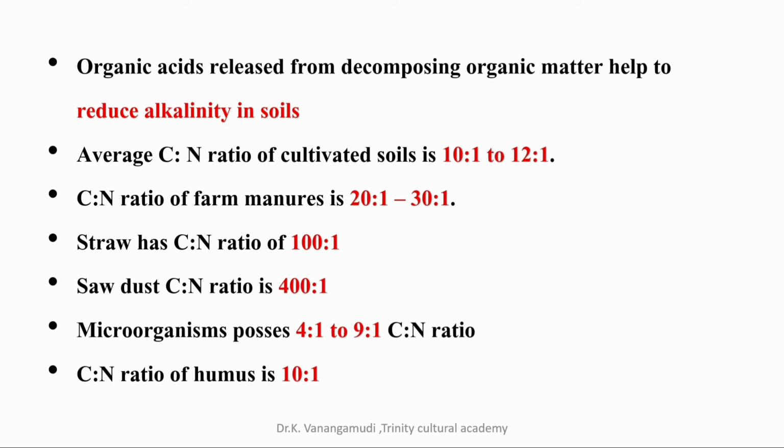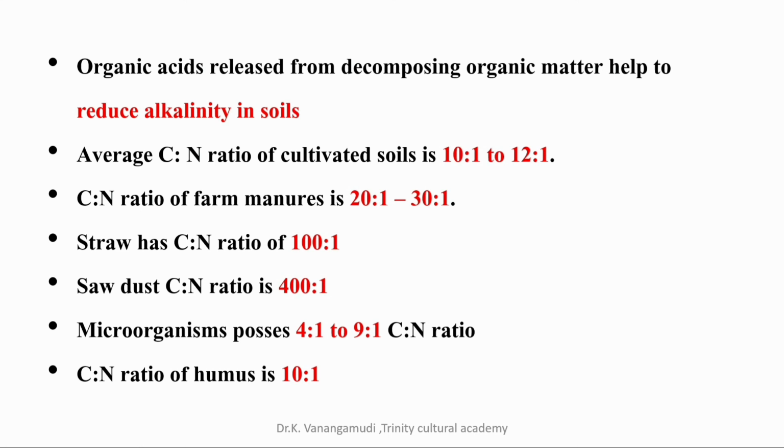Average CN ratio of cultivated soil is 10:1 to 12:1. CN ratio of farmyard manure is 20:1 to 30:1. Straw has a CN ratio of 100:1. Sawdust CN ratio is 400:1. Microorganisms possess a 4:1 to 9:1 CN ratio. CN ratio of humus is 10:1.